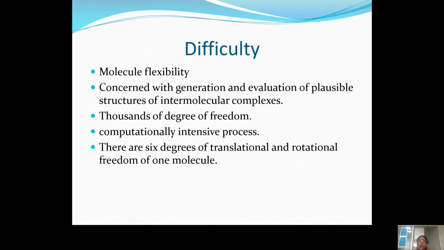When I'm considering the whole protein, there will be a large number of atoms, so automatically the degrees of freedom grow exponentially. These degrees of freedom are called the translational and rotational freedom of one molecule. So this leads to a computationally intensive process. Understanding the best position where my ligand and the molecule bind is a very tedious job, and it is a difficult process also.